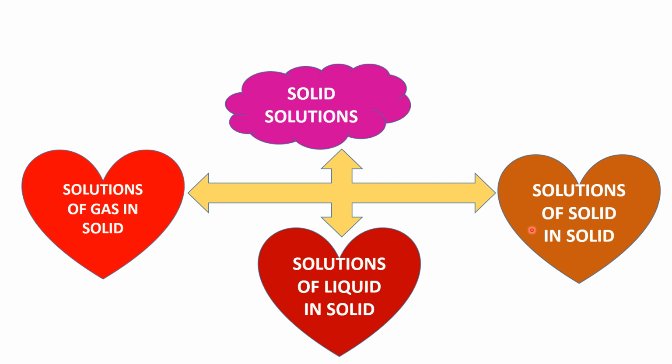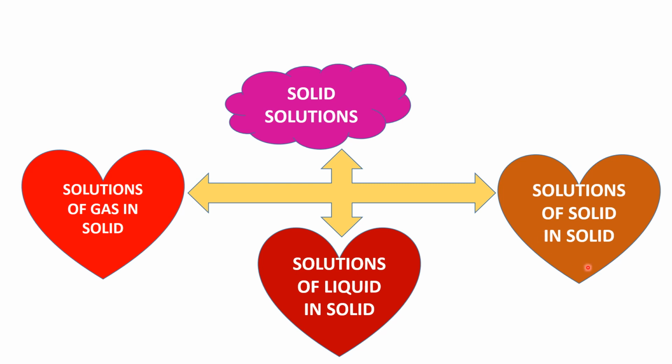Solutions of solid in solid. Here both solute and solvent are solid. Steel is an example of solutions of solid in solid. Steel is basically a solution of carbon atoms in a crystalline matrix of iron atoms.